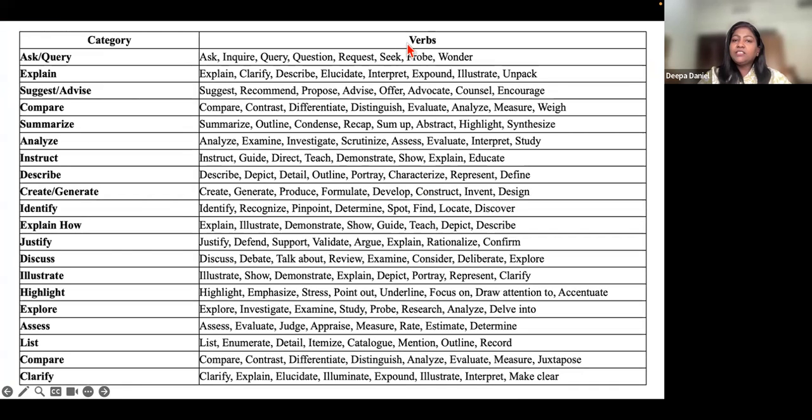And also the active verbs that you want to use in your prompts. If you want to ask it, you will use these verbs: question, request. If you want ChatGPT to explain something to you, you will use these verbs: explain, clarify, elucidate, expound. So these are a few verbs and words that we should know as educators to create our prompts.